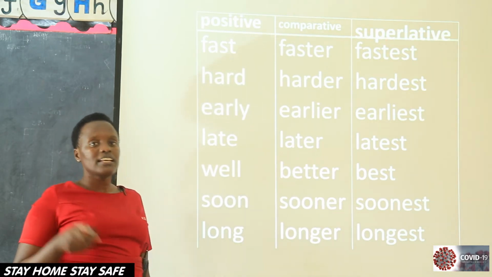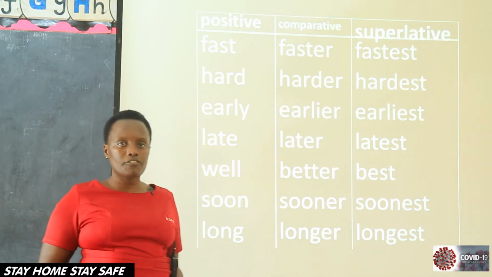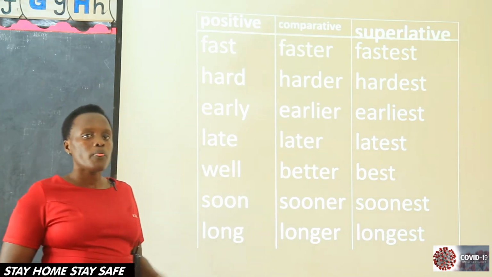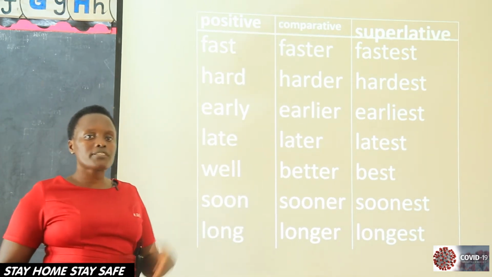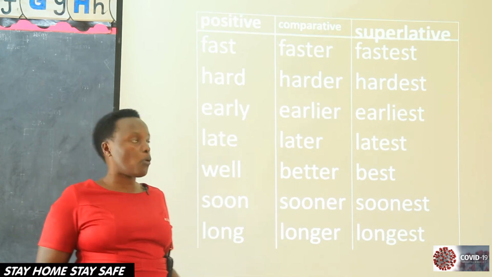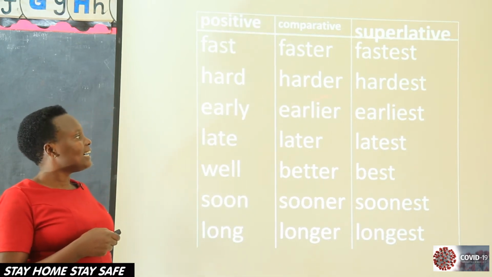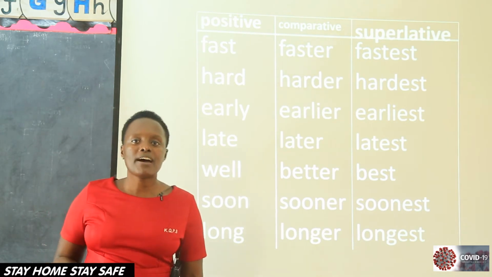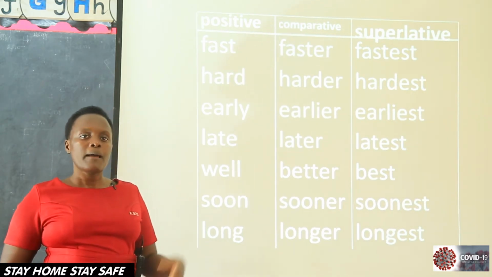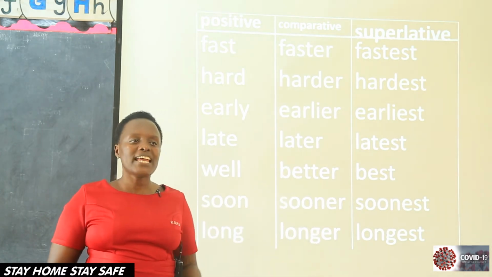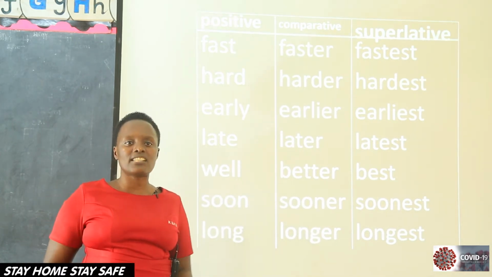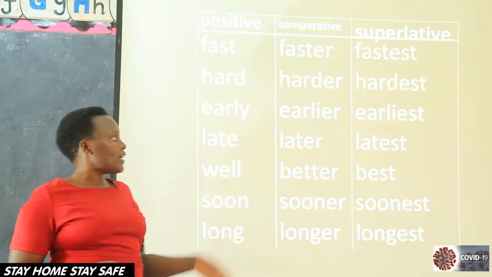For example, you are going to say, Deborah walks fast. Tom walks faster than Deborah. Then Janet walks the fastest among the 3 people. Hard, harder, hardest. My father works hard. My mother works harder than my father. My auntie works the hardest among my relatives.